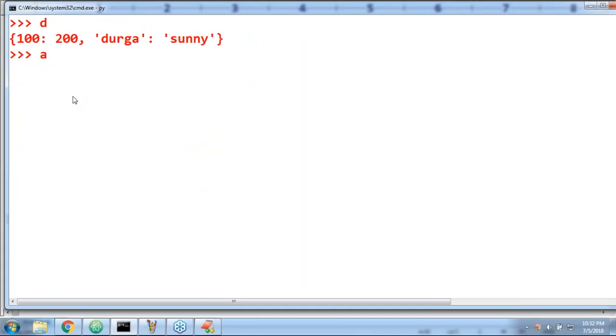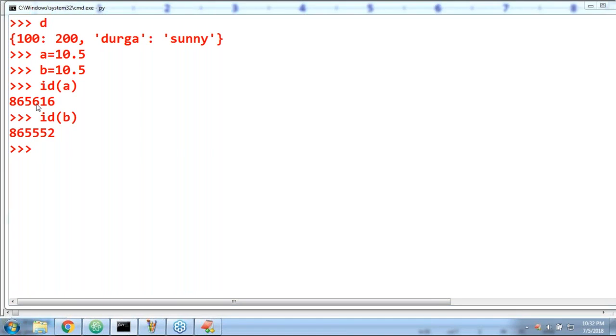Have you remembered? A is equal to 10.5. B is equal to 10.5, sir. ID of A, ID of B. Have you observed, right? Both addresses are different because the reusability concept is not there.